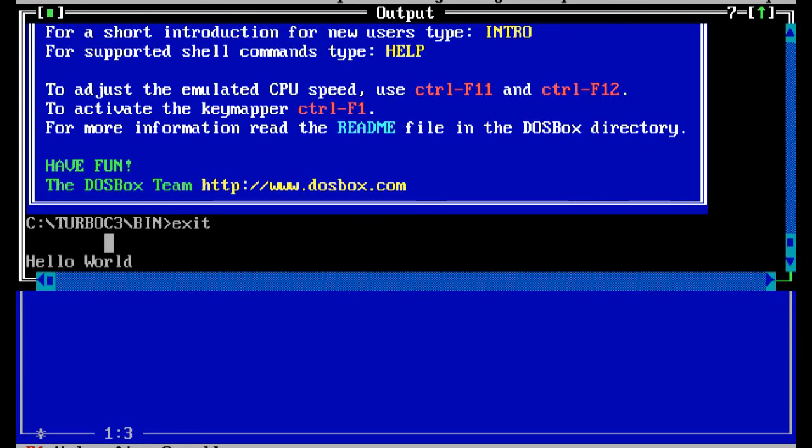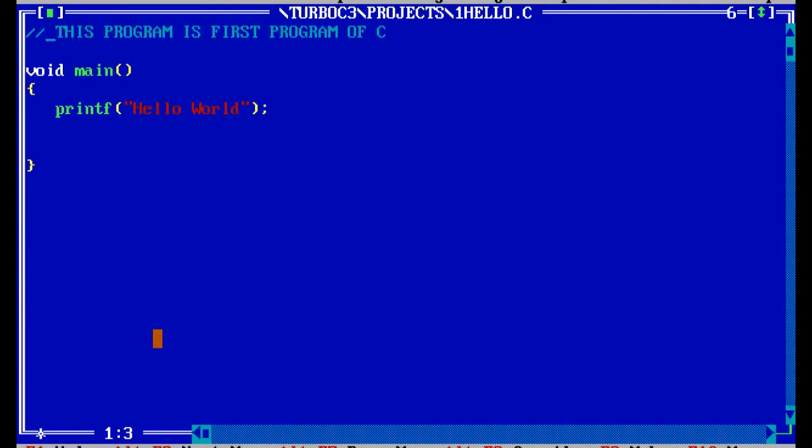Okay, so on the output screen your program will print the hello world, but you are not able to see it, because it prints on the output and after that it closes in a few milliseconds, so that one is not visible to our eyes. To see that thing, we are writing what? getch to see those output.